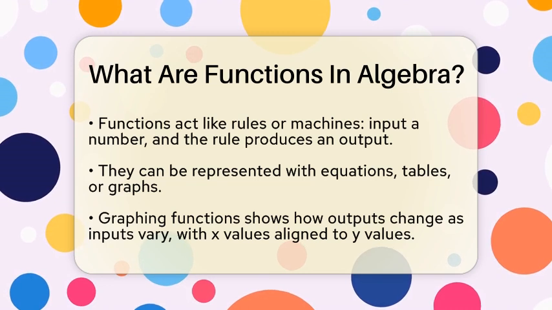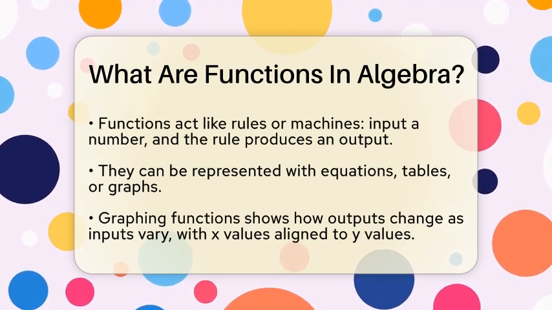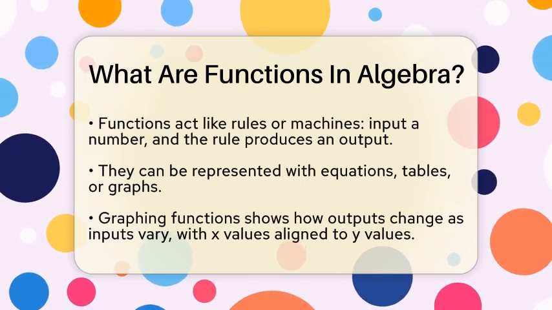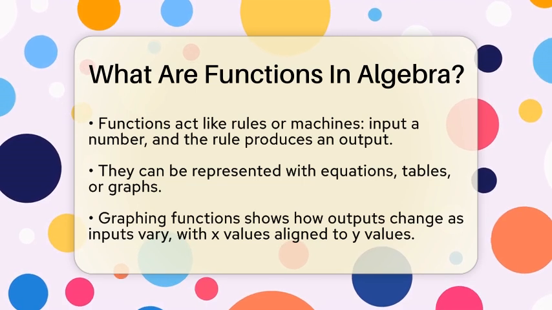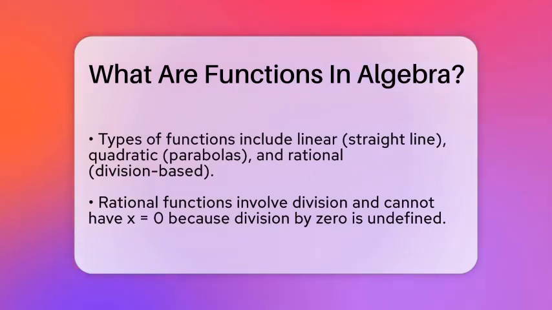There are different kinds of functions. Linear functions like y equals 2x plus 1 make straight lines on a graph. Quadratic functions like y equals x squared minus 4x plus 3 make curved shapes called parabolas. Rational functions like y equals 1 divided by x involve division and x can't equal 0 because division by 0 isn't allowed. Algebraic functions are made using addition, subtraction, multiplication, division, powers, or roots. For example, y equals square root of x, or y equals 3x plus 1 divided by 2x minus 1.